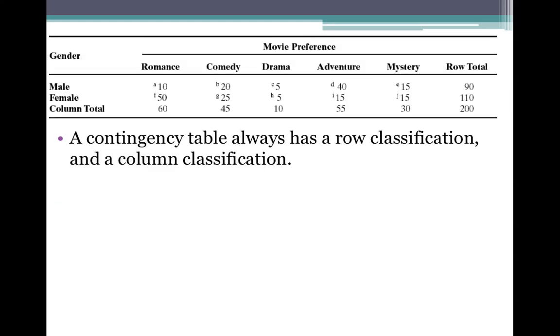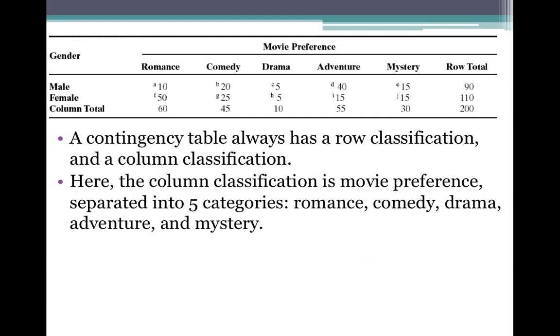A contingency table has a row classification and a column classification. The column classification is movie preference, and we have 5 categories: romance, comedy, drama, adventure, mystery. So these first 5 columns are the most important for our purposes because they contain the real data. And then we have this row total, which we get if we simply add up the numbers in a particular row.